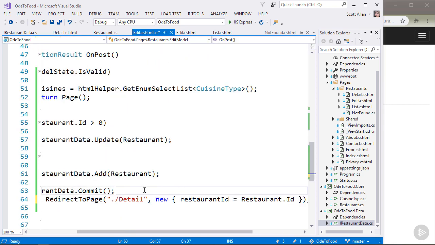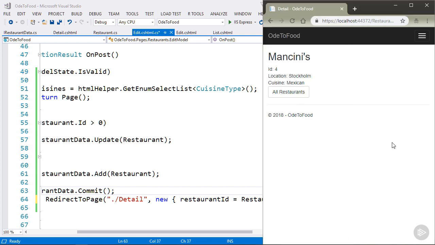would have to be careful that the user doesn't bookmark that page at that point. Because when they bookmark that page, that information or that flag will be included in the query string, and the detail page will still display that message, even though the user has not in fact just created or edited a restaurant. What we really want is some temporary data to say, show this data for right now, but forget about